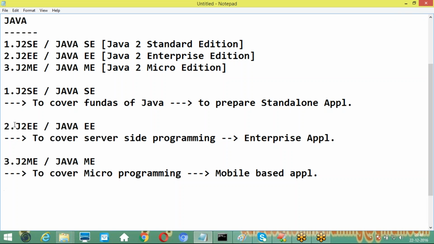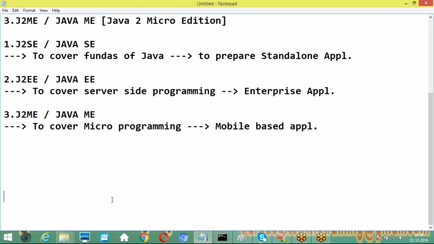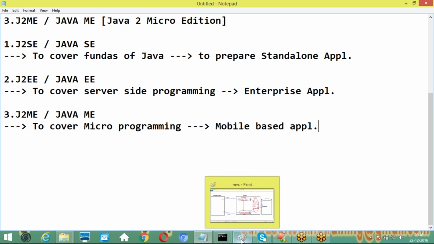Right, sir. Now next one, J2EE, Java 2 Enterprise Edition. It will cover server-side programming in order to prepare server-side applications. Third one is J2ME. It will cover micro programming, and by using this micro programming, we are able to prepare mobile-based applications clearly. Okay, guys, now try to understand what exactly is the meaning of standalone applications, the meaning of enterprise applications, and the meaning of mobile-based applications. These three things we are going to understand clearly. Good. Understand these points now?